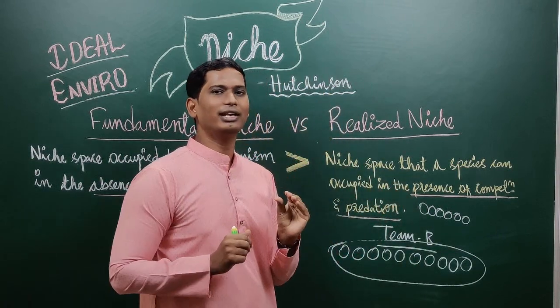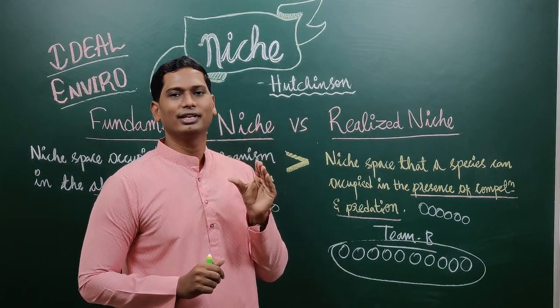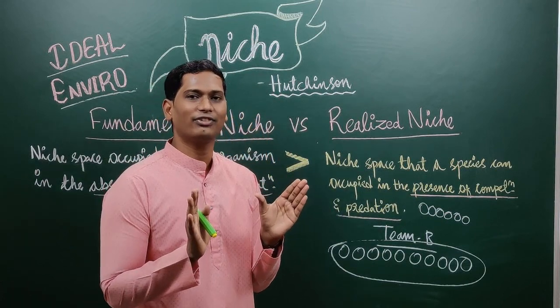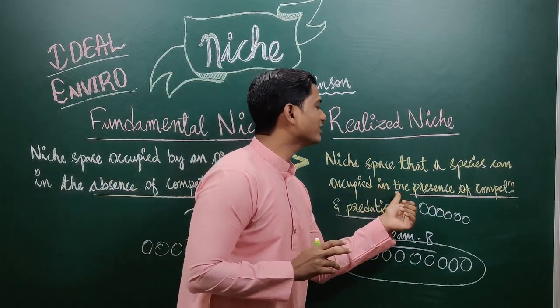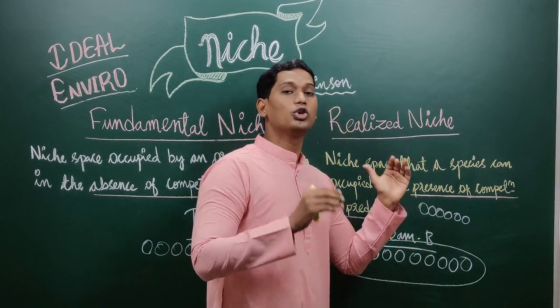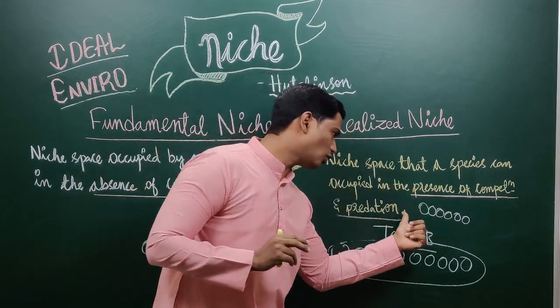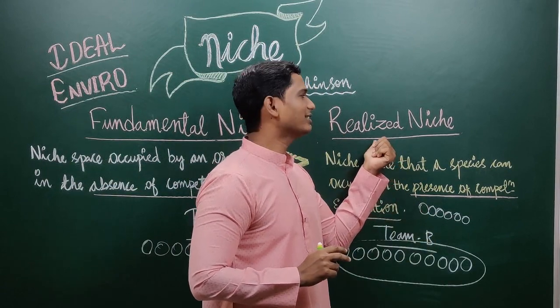It will be very short, right? One person will get only this much, 1 piece, 2 pieces. He is not satisfied. That is what is realized niche. Here you have competition, you have predation, you have narrow resources, not wider resources. That sort of niche is called the realized niche.